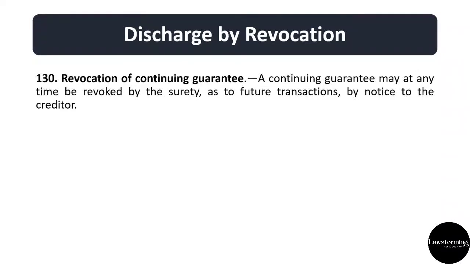Now let's look at discharge by revocation. Section 130 talks about revocation of continuing guarantee. A continuing guarantee may at any time be revoked by the surety as to the future transactions by notice to the creditor. So under section 130, guarantor can revoke a continuing guarantee by giving notice to the creditor with respect to the future transaction. Let's look at the example.